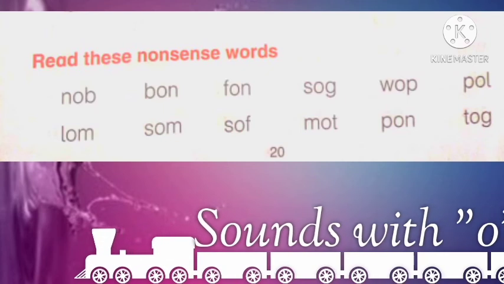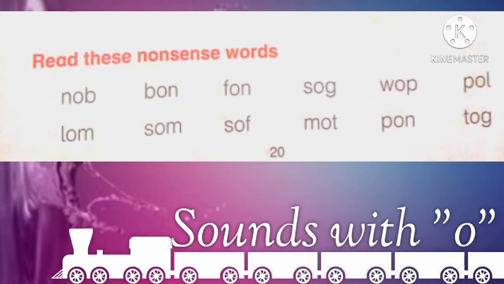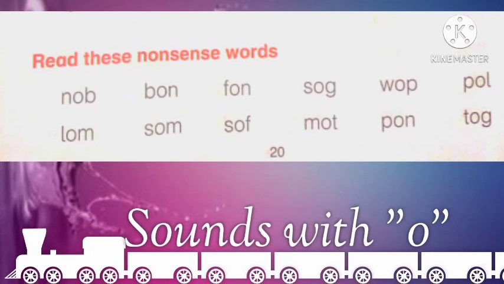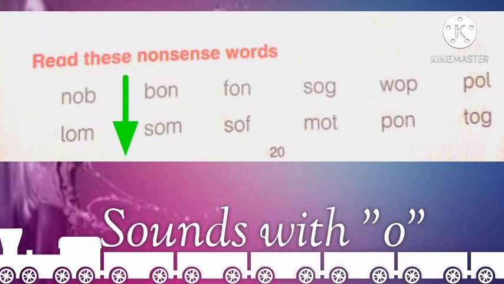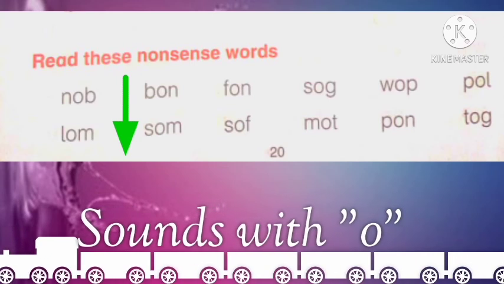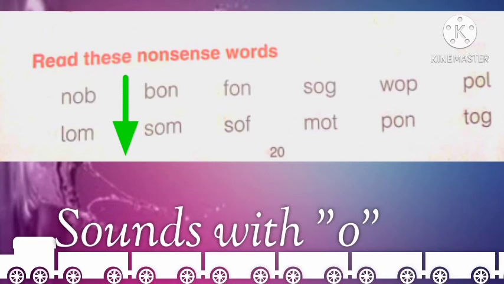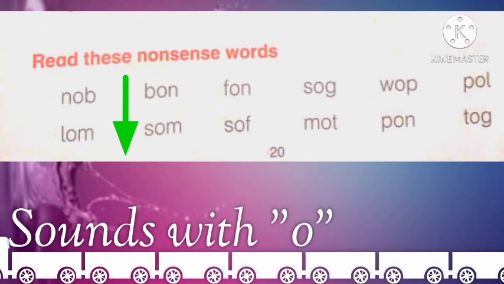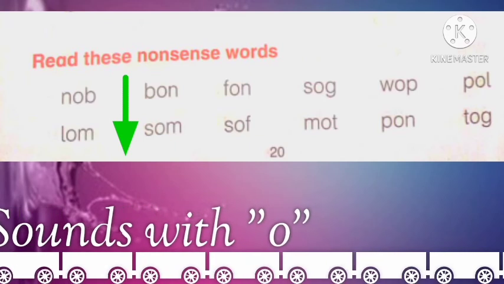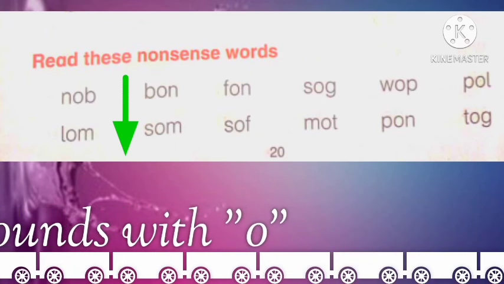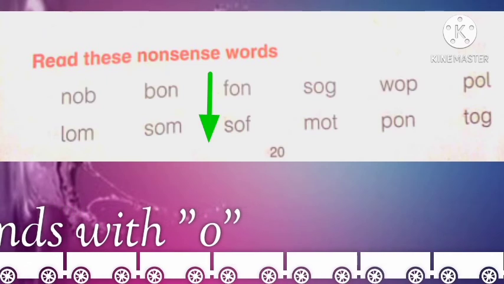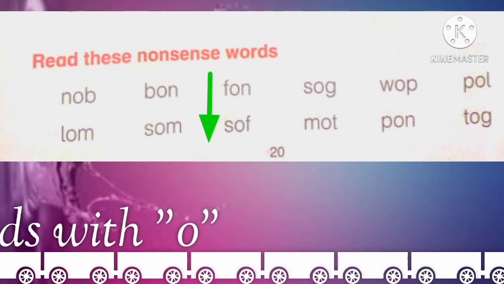Look at the next word of this column. Lo, m, lom. We will combine the first two sounds as a single sound. We will read it as a single sound like bo, n, bon. In the second column, the first word is bo, n, bon. Next word of the second column, so, m, som. Come to the third column, fo, n, fon.